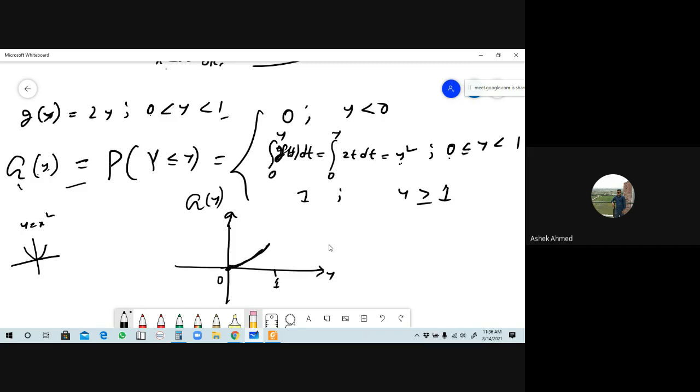One point: if you take y equals 1, then the corresponding value of y square will also be 1. When y is greater than or equal to 1, then you will get a line. This is the y equals 1 line. So we will get this kind of line then. This is the graph of this CDF here.